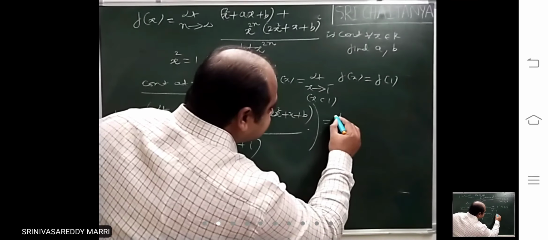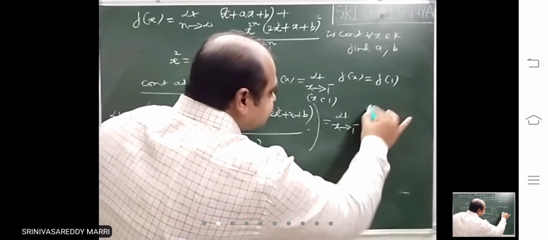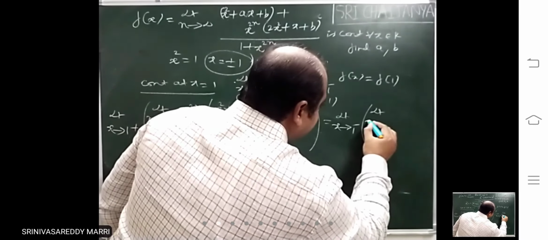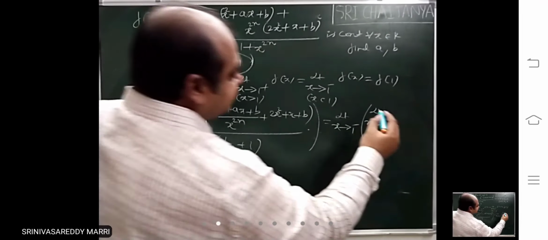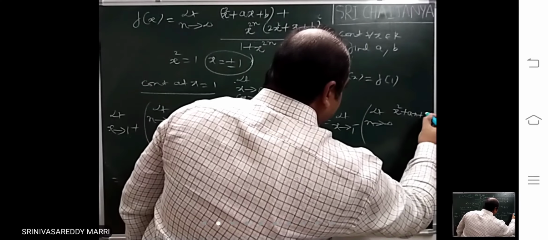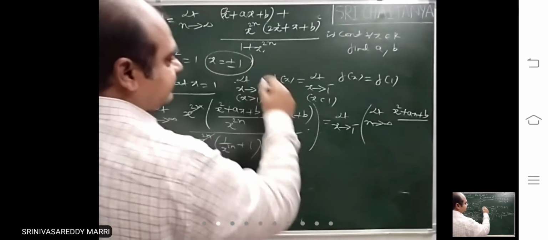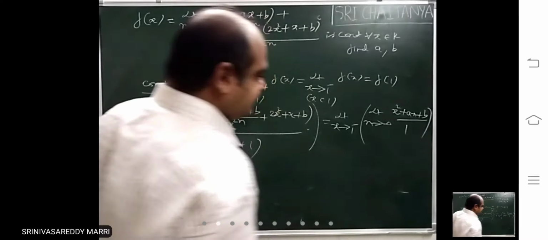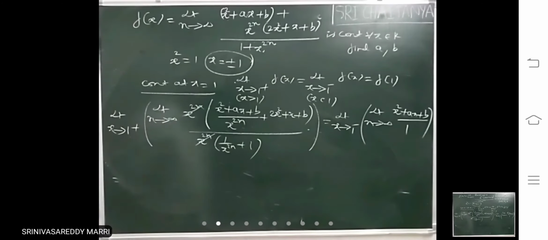So the limit as x tends to 1 minus of f of x. What is f of x? Limit n tends to infinity, this will become 0, divided by this will become 0, 1. So this is the limit as x tends to 1 minus of f of x.